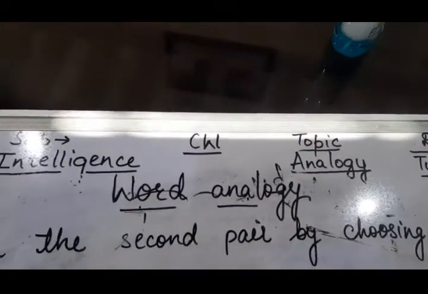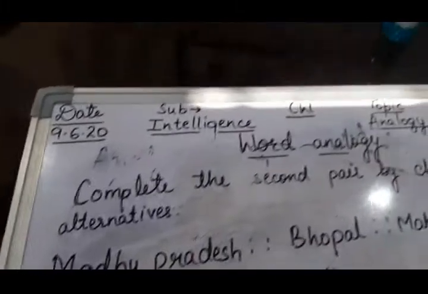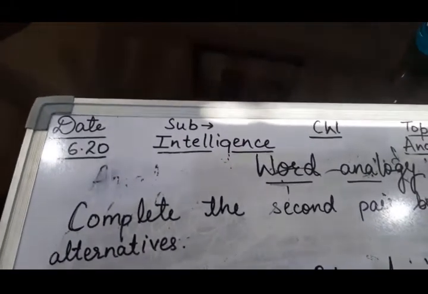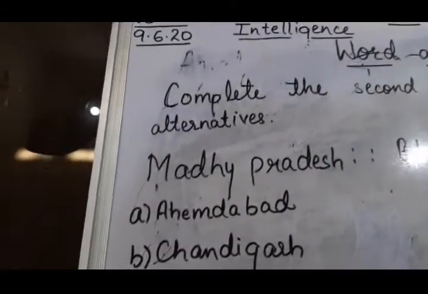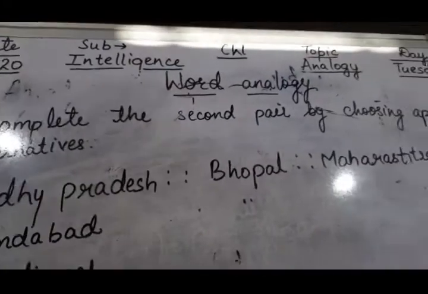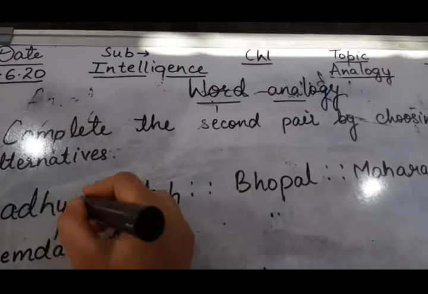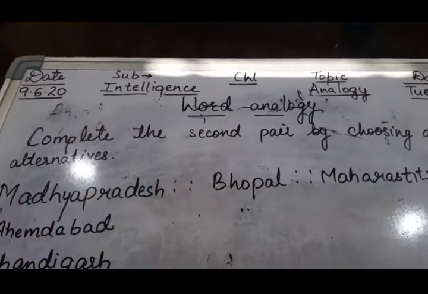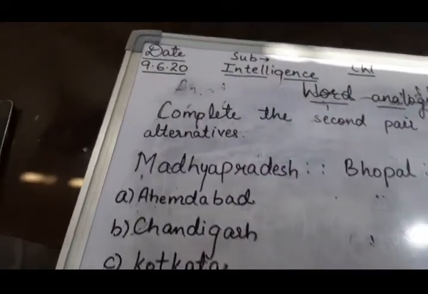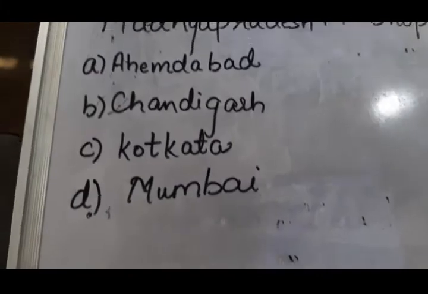Children, we will take one example from word analogy. Complete the second pair by choosing the appropriate alternative. This type of question will come under word analogy. Madhya Pradesh, Bhopal; Maharashtra, next we have to write. Now four options are given: Ahmedabad, Chandigarh, Kolkata and Mumbai.